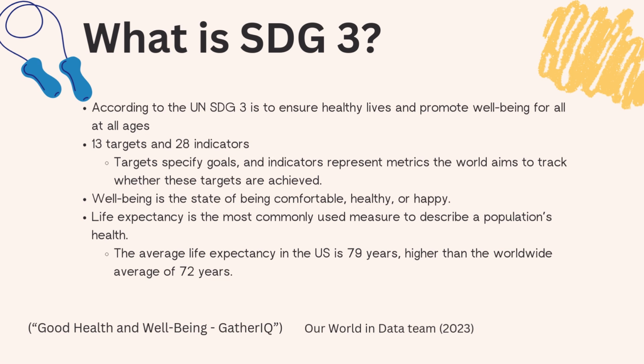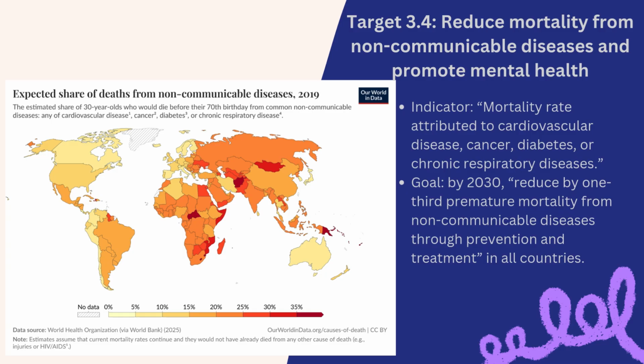The well-being, so some more information. Well-being is the state of being comfortable, healthy, or happy, and life expectancy is the most commonly used measure to describe a population's health. The average life expectancy in the US is 79 years, which is higher than the worldwide average of 72 years.